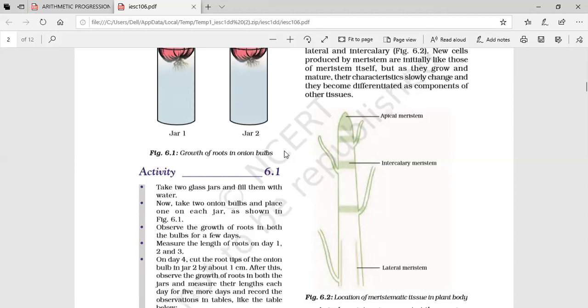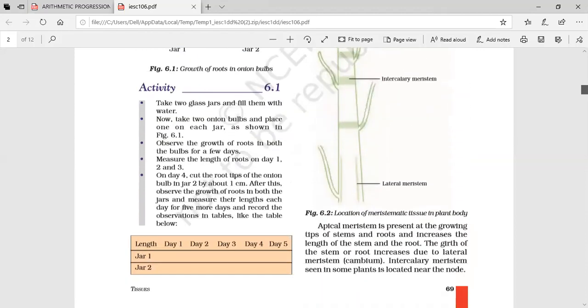Okay, so here is the activity to check the growth of the roots. Take 2 glass jars, fill them with water. Now take 2 onion bulbs and place one on each jar, as shown in the figure. Observe the growth of roots in both the bulbs for a few days. Measure the length of roots on day 1, day 2, day 3. On day 4, cut the root tips of the onion bulb in jar 2 by about 1 centimeter. After this, observe the growth of the roots in both jars and measure their lengths each day for 5 more days and record the observations in this table.